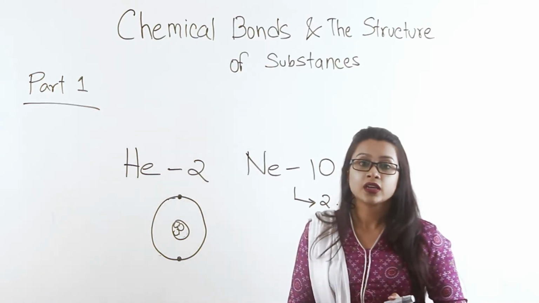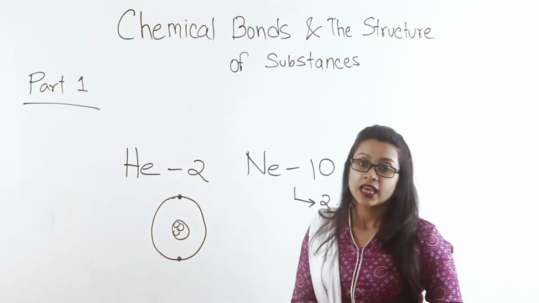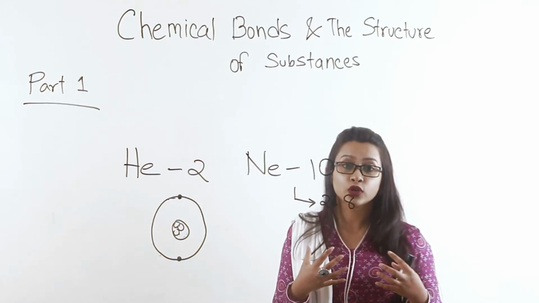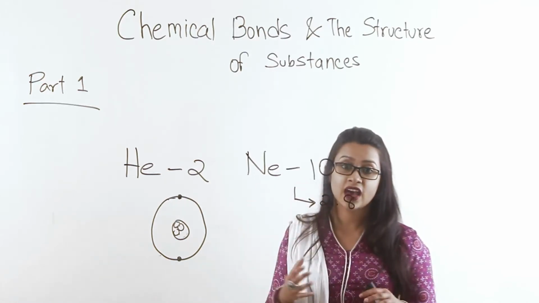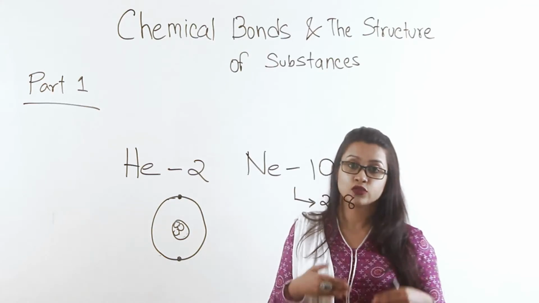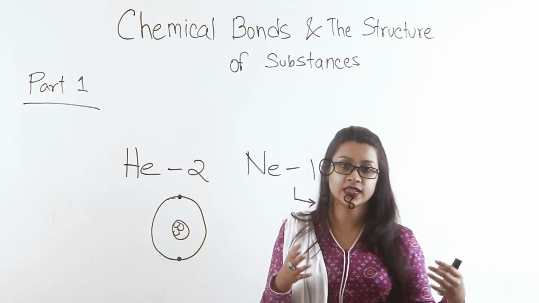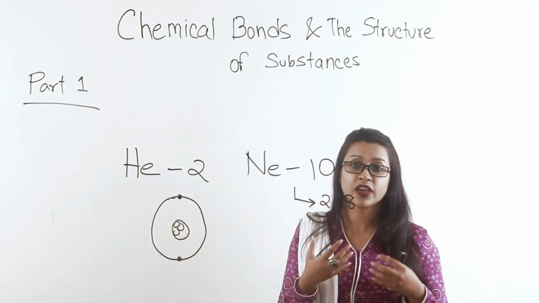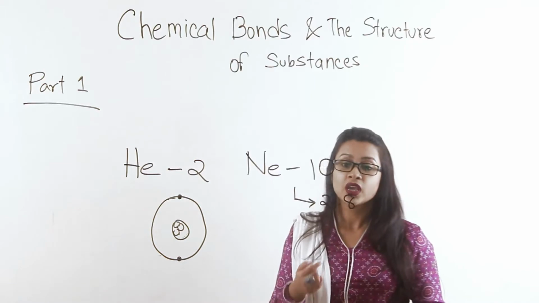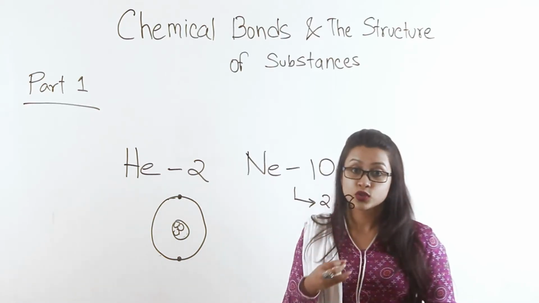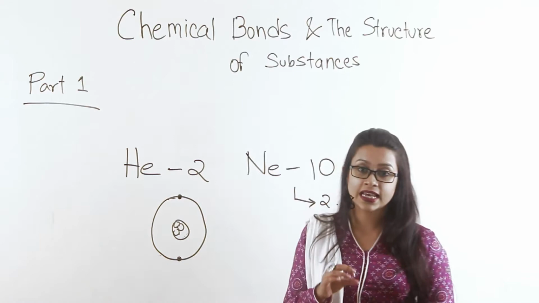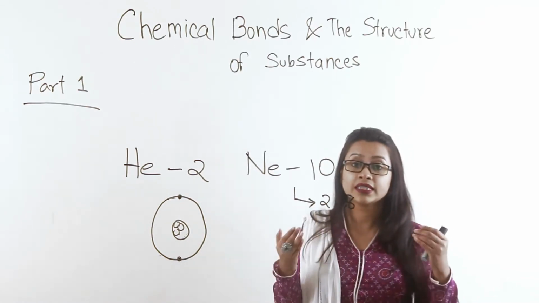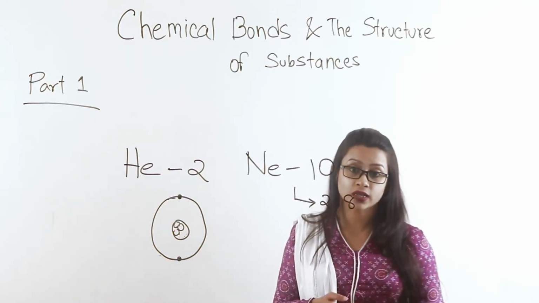In my previous lecture I mentioned that after the first shell, the second and third shells tend to be full when they have 8 electrons. If you go even higher, to the fourth, fifth, sixth shells, they tend to be completely full with an electron arrangement of 18. But we won't go there right now. In neon the first shell has 2, so it's filled up, and the second shell has 8, so it is also complete. A complete second shell with 8 electrons is known as an octet.